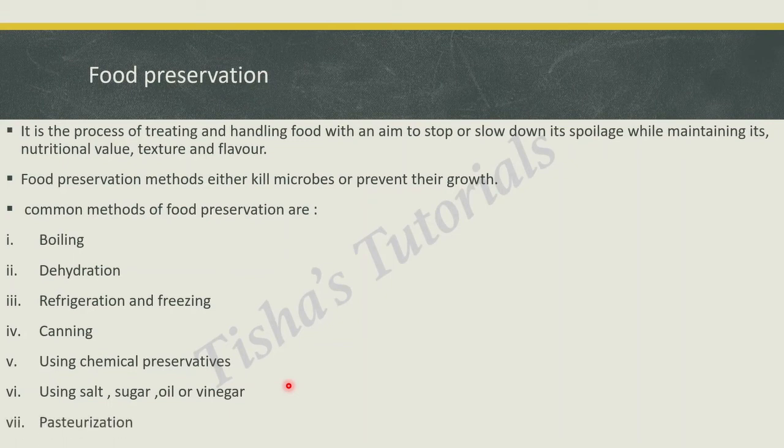Pasteurization. Pasteurization involves heating a foodstuff to high temperature and then cooling it rapidly. This helps in destroying harmful microbes without changing the composition, flavor, or nutritive value of the foodstuff. This process is named after French chemist Louis Pasteur, who discovered it in the 19th century. Commercially available milk is first heated to high temperature for about half a minute and then cooled rapidly. It is then stored at temperatures lower than 10 degrees Celsius.